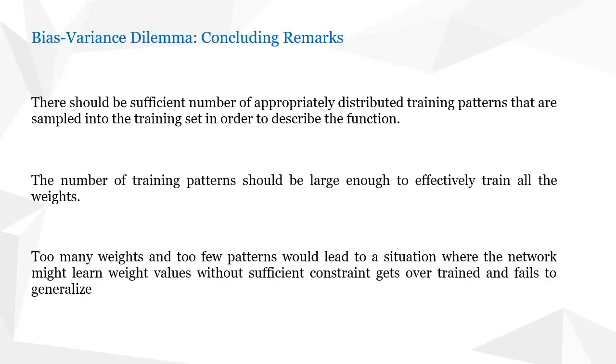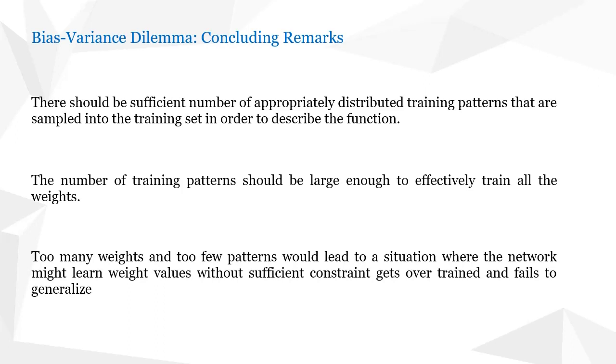Then too many weights and too few patterns would lead to a situation where the network might learn weight values without sufficient constraint. It is this situation where the network gets overtrained and fails to generalize. That is, you have used a large number of weights, but you have very few training patterns, and this leads to what is known as the overfitting problem.